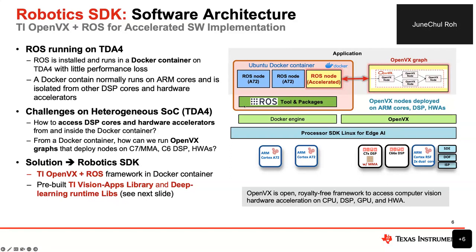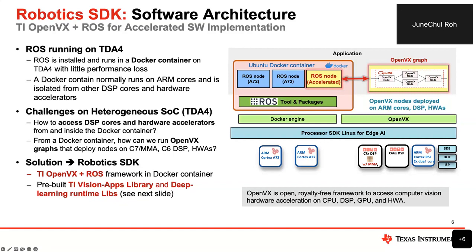To use ROS on TDA4, the way we picked is the Docker-based approach. In the diagram here, the red box represents the Docker container. Normally a Docker container runs on the ARM core, and it is typically isolated from the DSP cores and hardware accelerators.